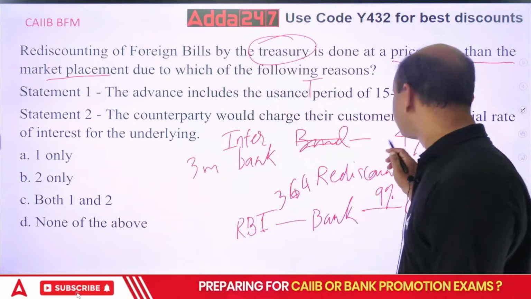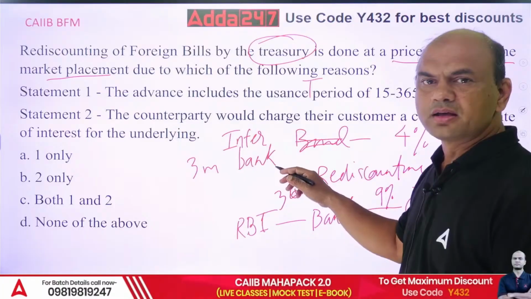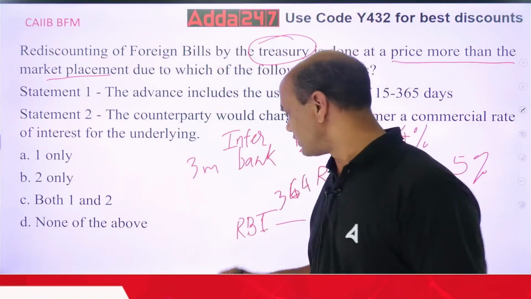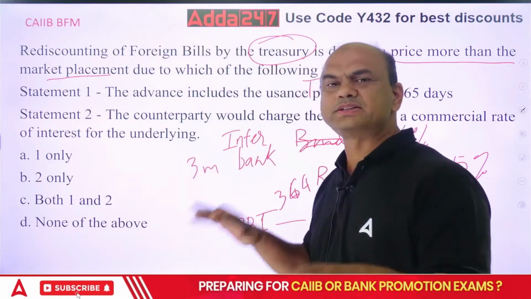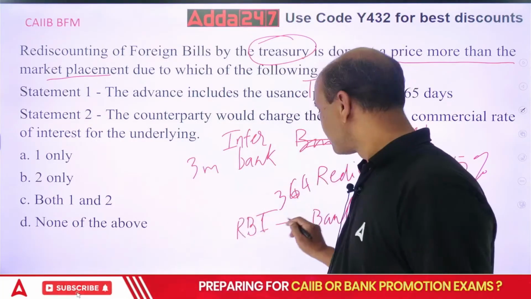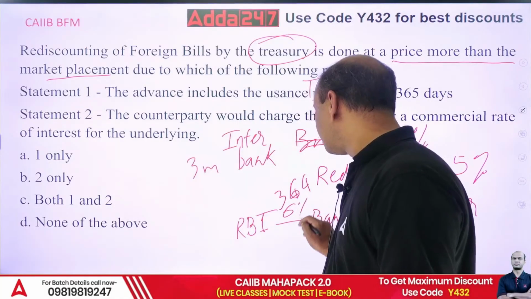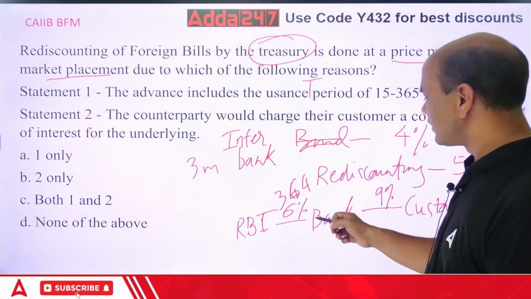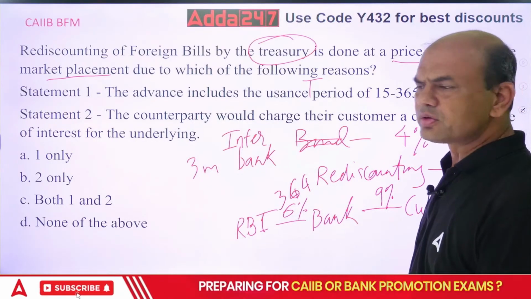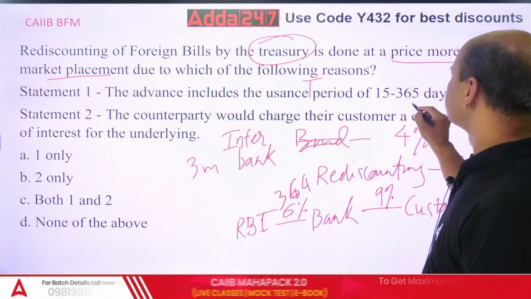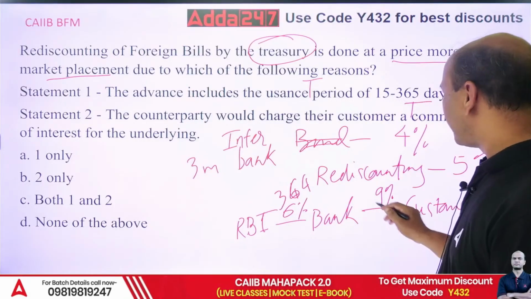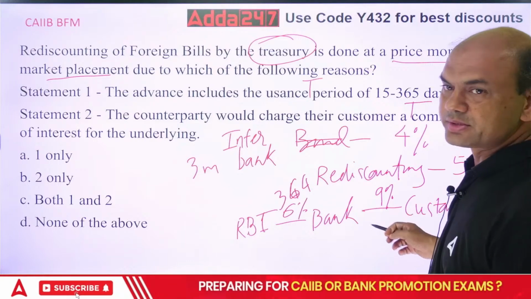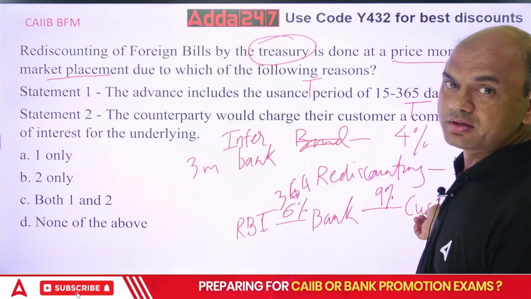So here it was 4% interbank. RBI will say, give me 7%. Why, doesn't RBI want profit or what? So RBI will say, okay, we'll settle at 6%. Even if they charge 6%, see, this interbank is 4% and here you are getting 6%. So obviously this is also the second reason. True. Because commercial bank will charge at a commercial rate to the customer, which is quite high. So bank is earning a lot without taking the risk.